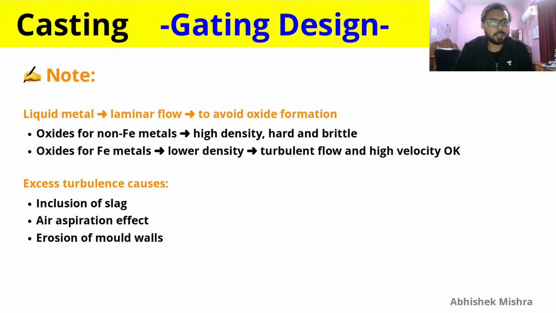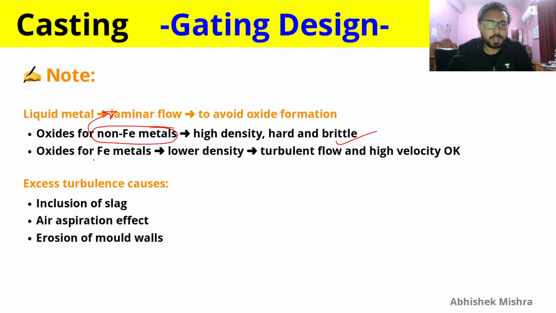So there are some notes here for you to note down. Liquid metal, laminar flow, avoid oxide formation. If laminar flow is going on, then we will say that liquid metal is avoiding oxide formation. And oxides for non-ferrous metals are very high in density and hard and brittle, so they are the ones which will create issues. So non-ferrous metals need to be laminar, because their oxides are hard, brittle and high density. If the oxides are hard, brittle and high density, they will make your final casting unsuitable.